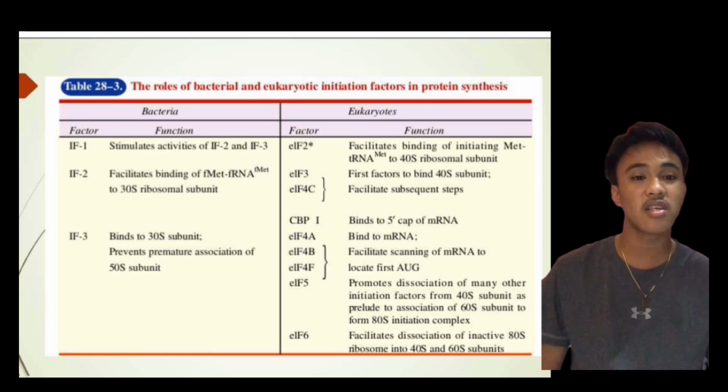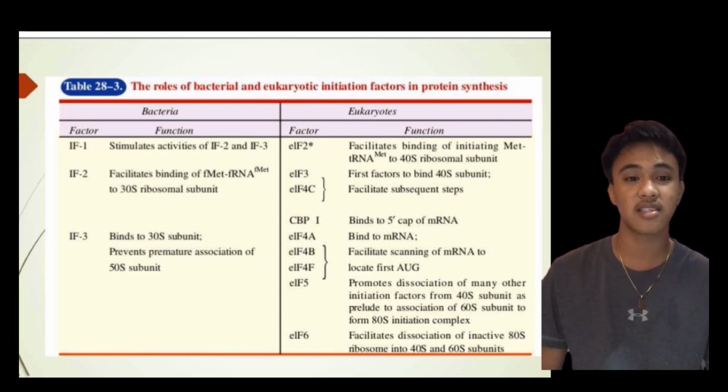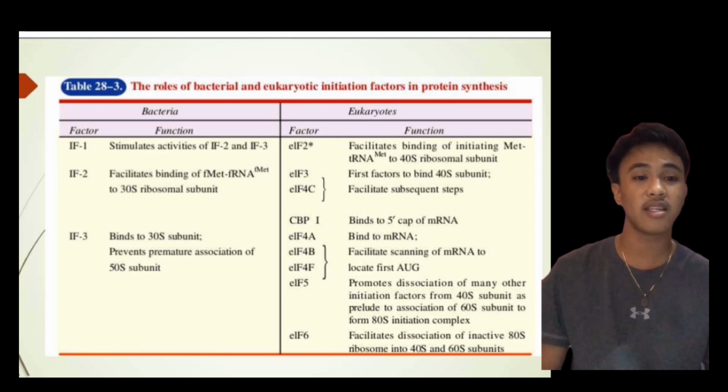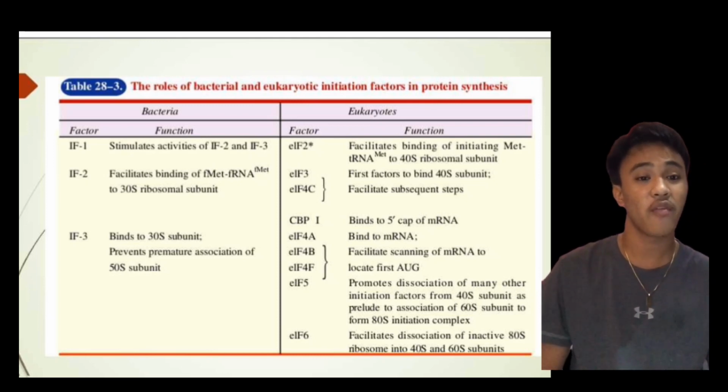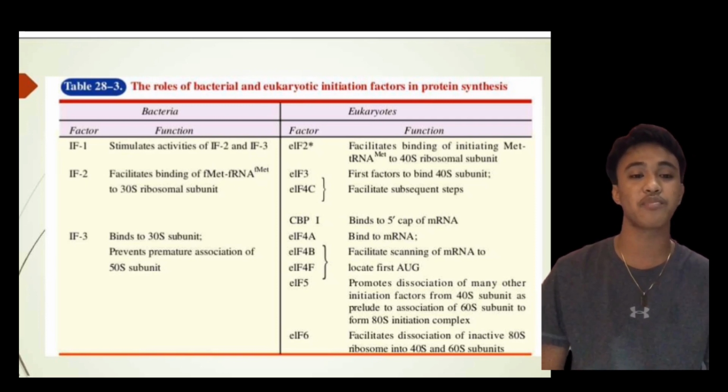Then it promotes dissociation of many other initiation factors from the 40S subunit as a prelude to association of the 60S subunit to form the 80S initiation complex. It facilitates dissociation of inactive 80S ribosome into 40S and 60S subunits.